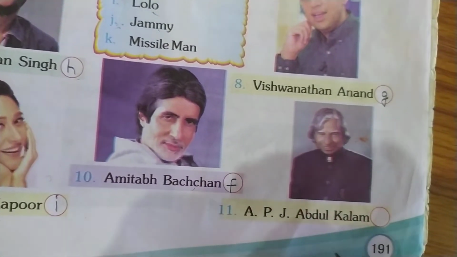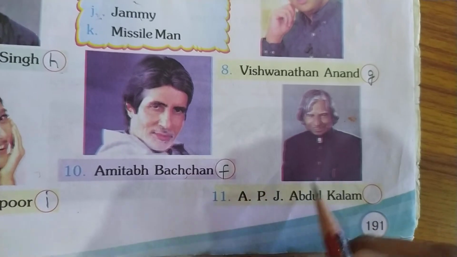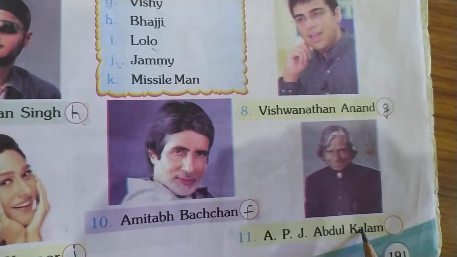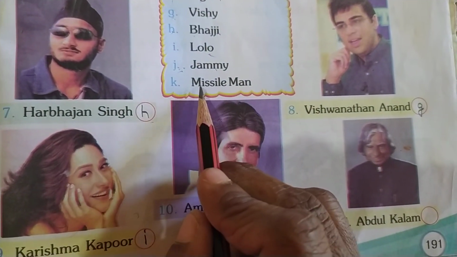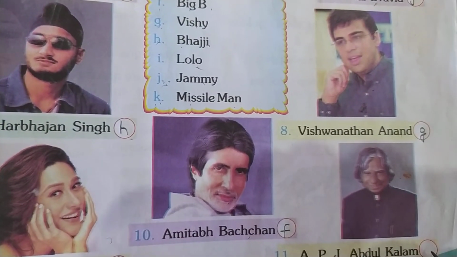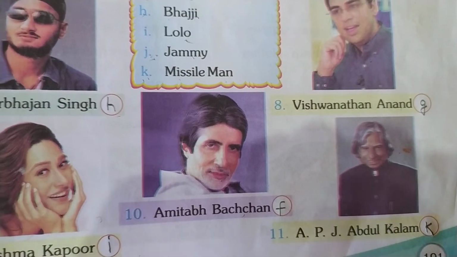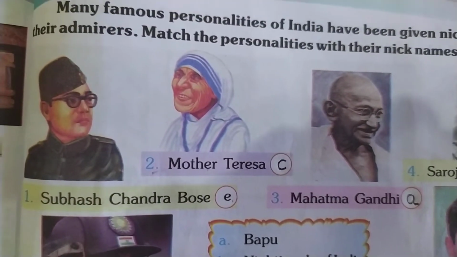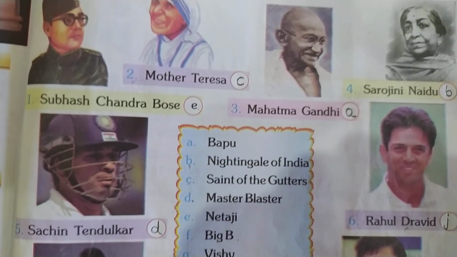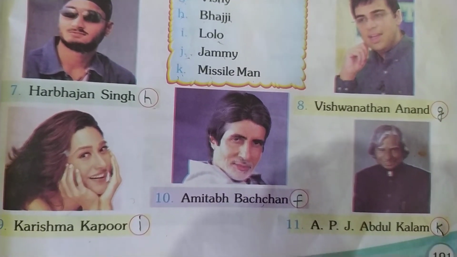Okay, children. Next we'll move on to the last one. Yes, who is this famous personality? Yes, he is APJ Abdul Kalam. Okay, so what is his nickname? We call him as Missile Man. Okay, so it is an alphabet K. So write down K in the circle. Okay, so like this you have to fill it. Okay, children, write down neatly. Write all those things in your textbook neatly.